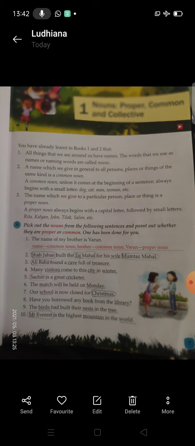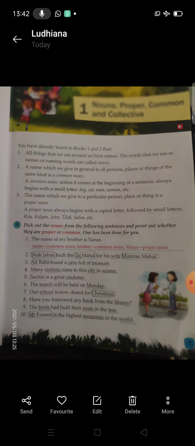And one more thing about proper and common nouns is that we start a common noun with a small letter unless it comes in the beginning of the sentence. If it comes in the starting of the sentence, then we will write it in capital, because as per rule when we start writing any sentence we start it with a capital letter. And a proper noun is started with a capital letter.